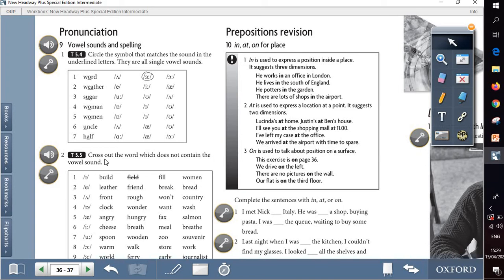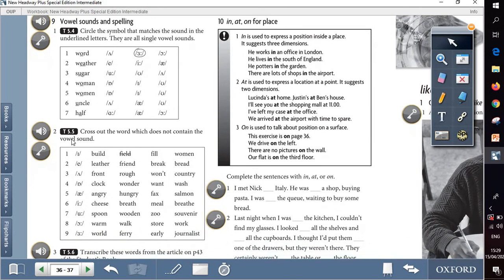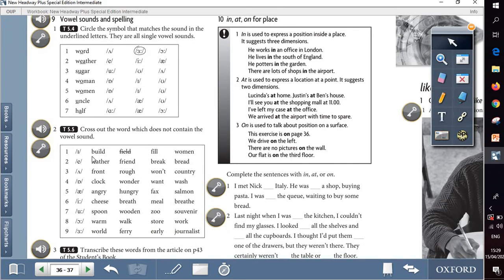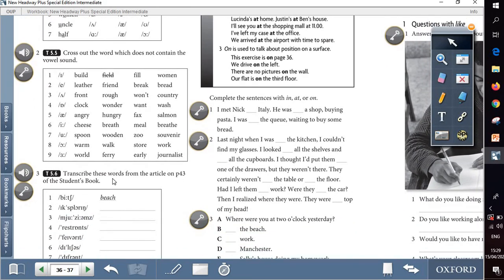Part 2 of question 9 is about crossing out the word which does not contain the vowel sound. So here is the vowel sound. Read the words loudly and decide what is the word that doesn't contain this vowel sound. Part 3 of question 9, transcribe these words from the article on page 43 of the student's book. So we must go back to the student book and transcribe from the phonetic transcription into alphabetical letters. Okay.